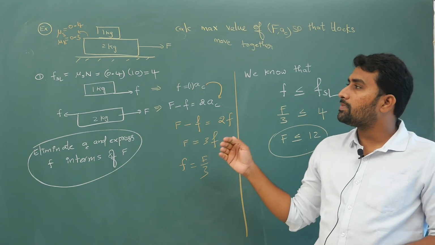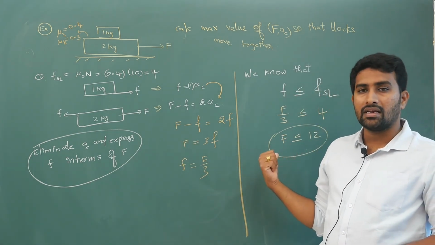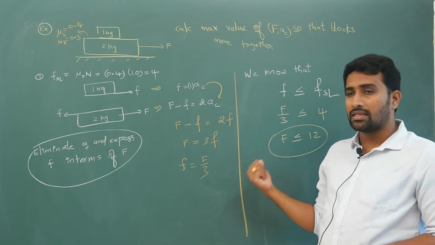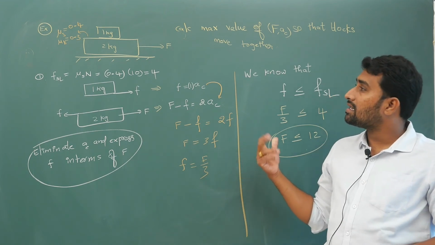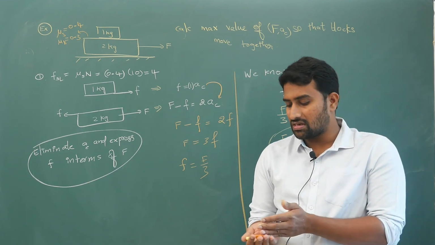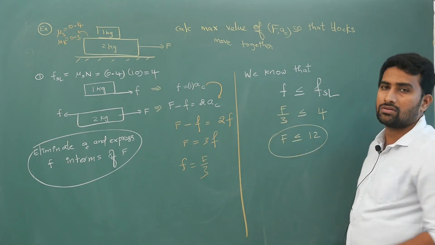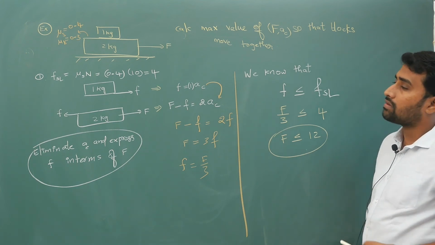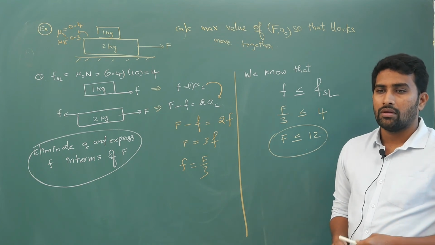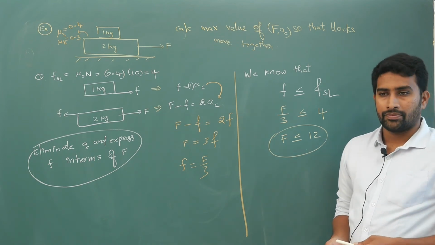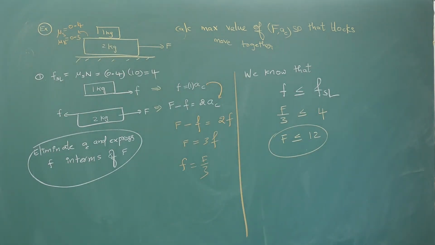Now many people, irrespective of the question, calculate this case directly, and if force is smaller than this, it is static, and if force is greater than this, then there is kinetic friction. If you want to cut short the time, logically, if you are able to calculate this, you can decide. When more than one option is there, in the exam you calculate this value, and based on this you can decide what kind of friction is going to act between the blocks. So I have done the basic 2 sub cases in this lecture.